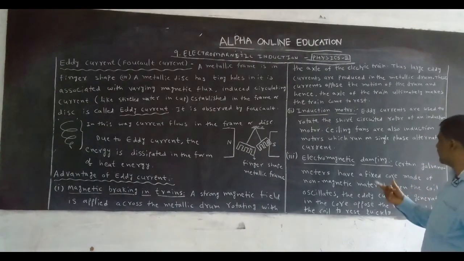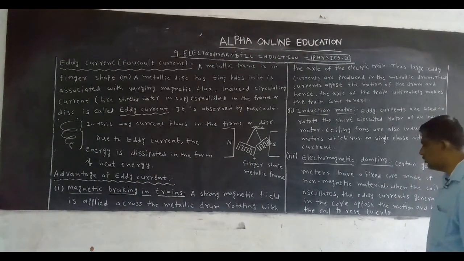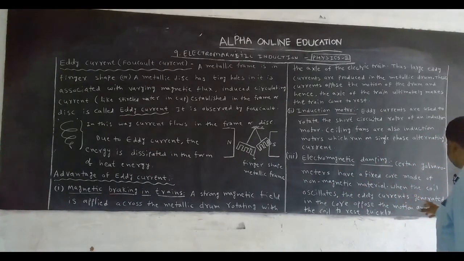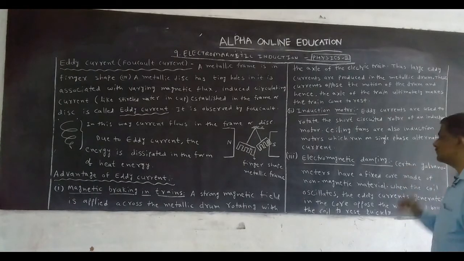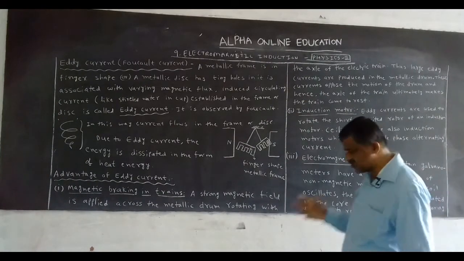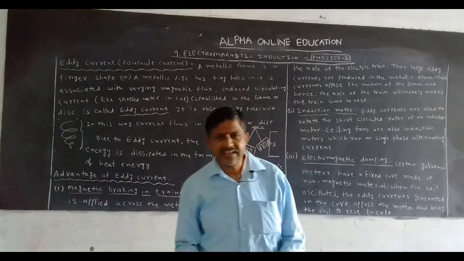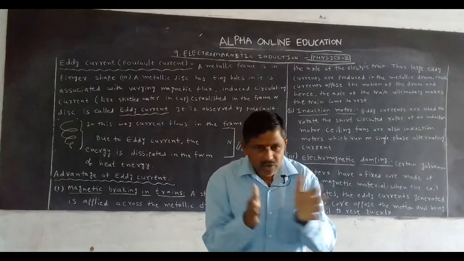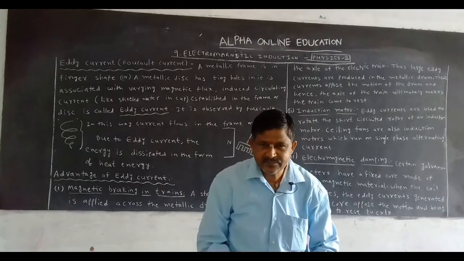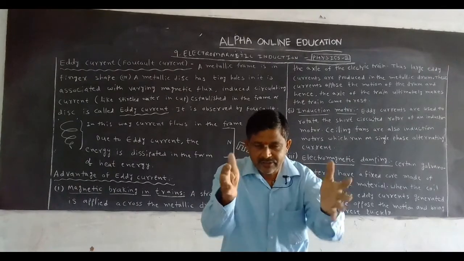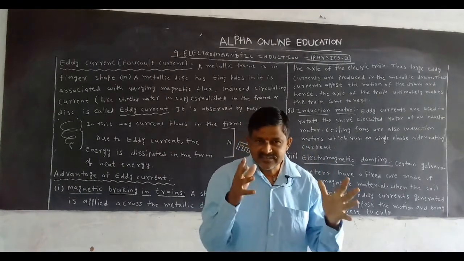When the coil oscillates, you know that in the moving galvanometer the coil oscillates. The eddy currents generated in the core oppose the motion and bring the coil to rest quickly. Means in the moving galvanometer, when the coil oscillates, eddy current is produced, and that eddy current brings the coil quickly to rest. This is the third advantage.